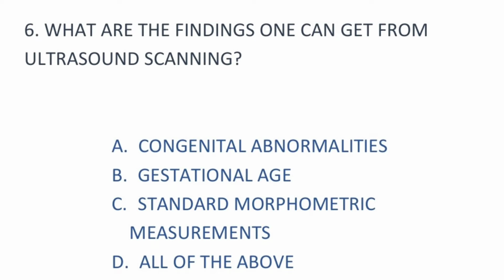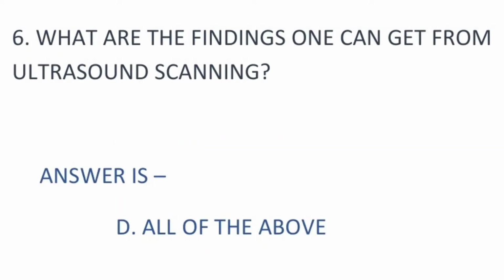Question number 6. What are the findings one can get from ultrasound scanning? Options are A, congenital abnormalities, B, gestational age, C, standard morphometric measurements, and D, all of the above. The answer to our question is option D, all of the above.